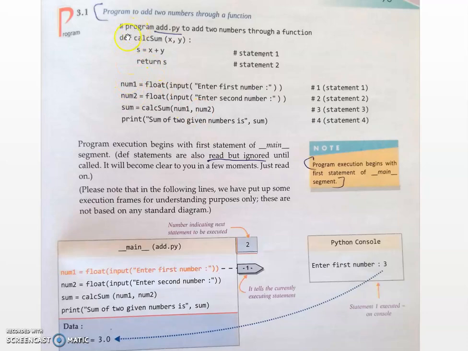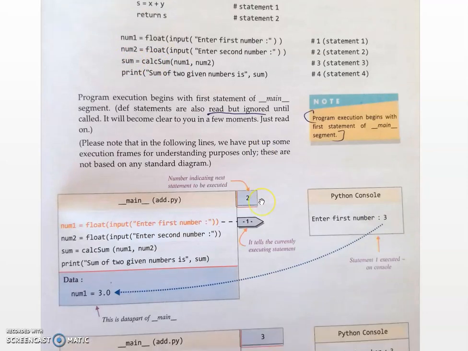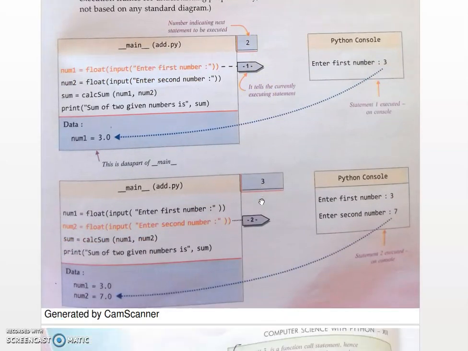After reading this statement, it will come here. It will get the input from the user for num1 and num2, and after getting the input, it will pass those values to the function. These are called actual arguments, the original values. The actual arguments' values are passed to the function. Here we are calling the function, so the control moves to the function definition. That will be explained clearly in the coming section.